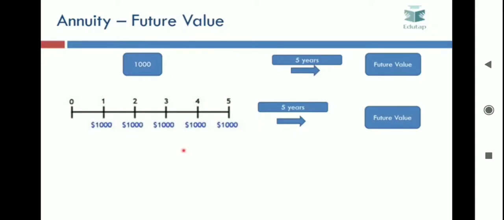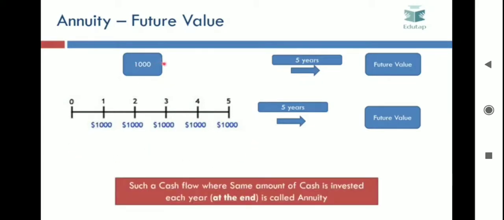Before we try to understand how we can calculate the future value, let's understand what these kinds of investments are called. Such cash flows where you make the same amount of investment at the end of each year for a certain number of years are called annuities. The important point to note here is that investments need to be made at the end of each year, not at the start of each year. You will better understand this difference when we understand annuities due, where the investment is made at the start of the year, not at the end of the year.